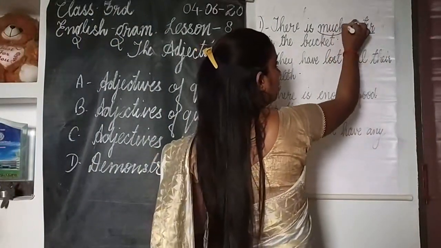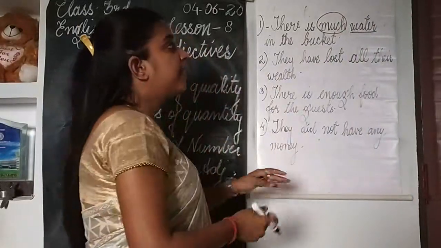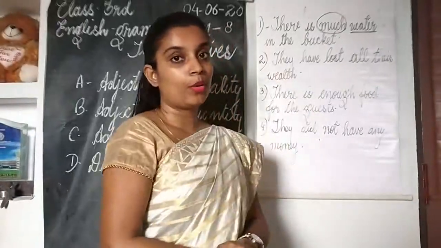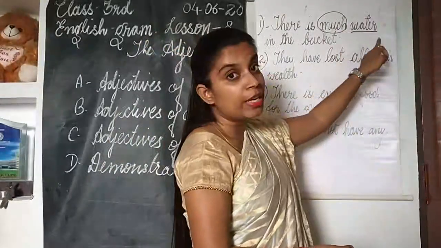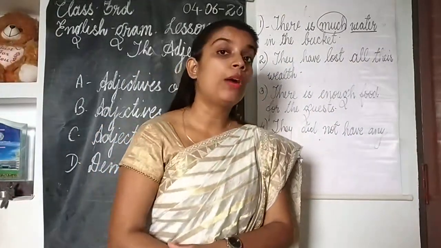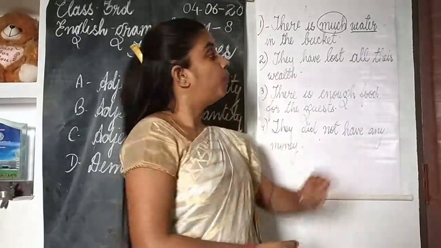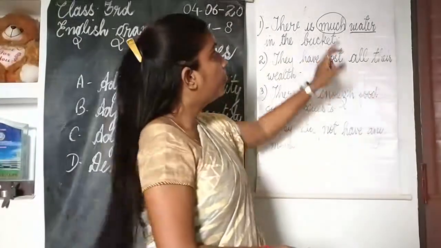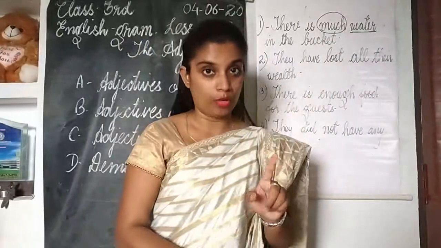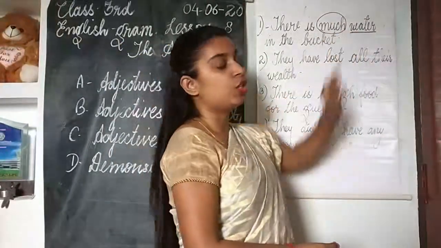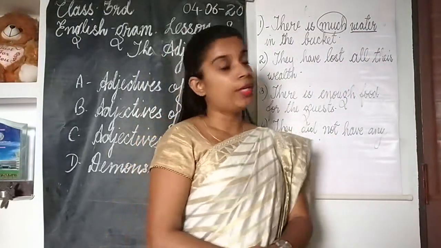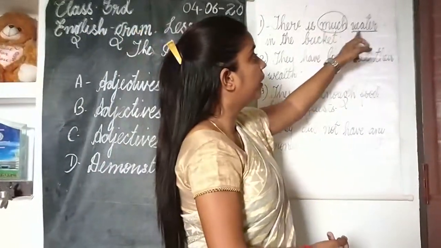And the word much is telling about the quantity of water. It's not telling about the number of water, because water cannot be counted. Water can be measured. So the word much here is an adjective of quantity. It's telling how much of the thing is.